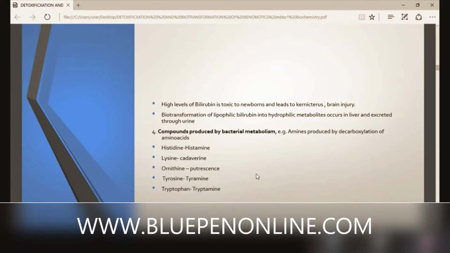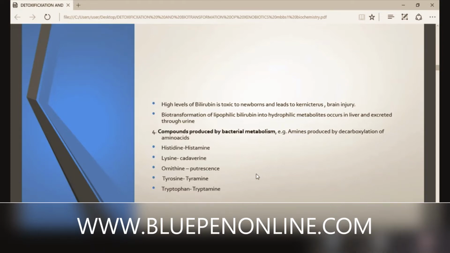Then compounds produced by bacterial metabolism. For example, amines are produced by decarboxylation of amino acids. What is meant by decarboxylation? The removal of carbon dioxide and production of amines. Histidine forms histamine. Lysine forms cadaverine. Anatomy cadaver, biochemistry cadaverine, from lysine.